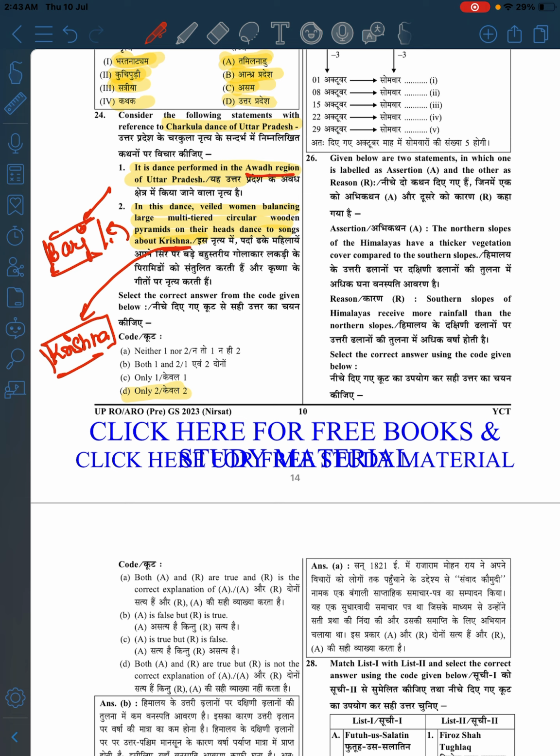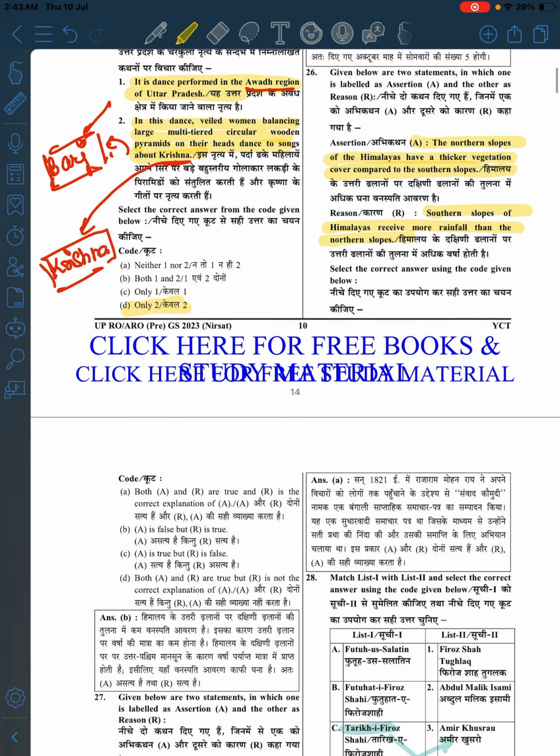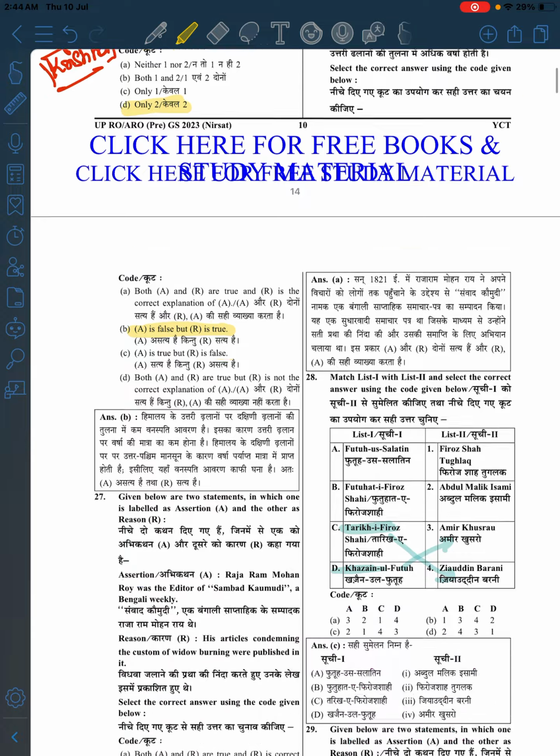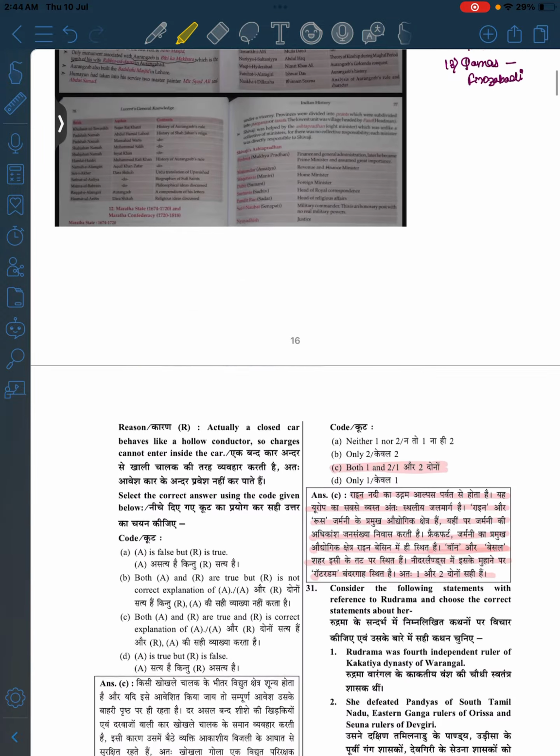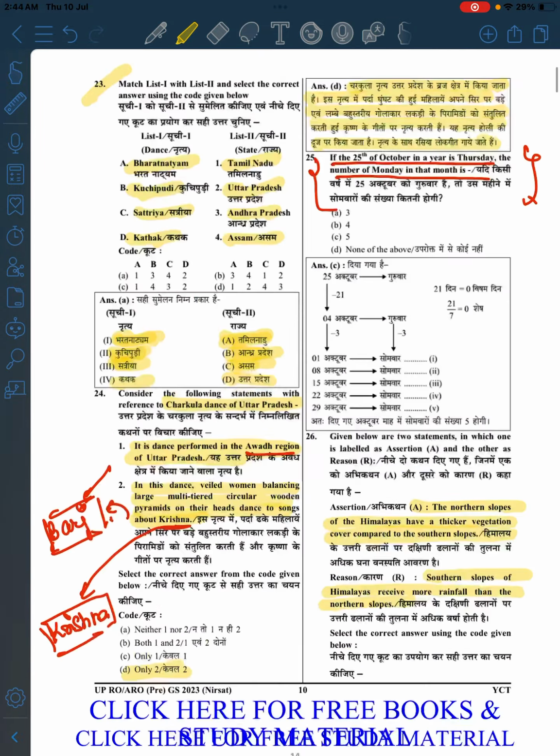The statement is that the northern slopes of the Himalayas are covered with thicker vegetation. No, I think it is wrong, right? The southern slopes of the Himalayas get more rainfall than the northern slopes. Yes, it is correct. So the first is false and the reason is true. So this is correct only. I will let you know why it is happening.